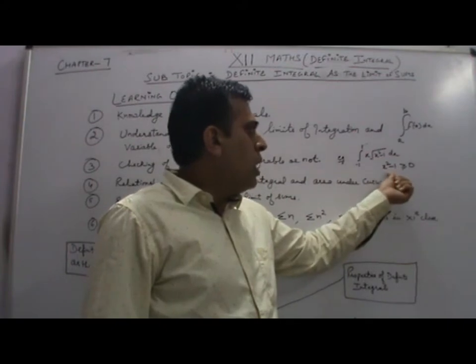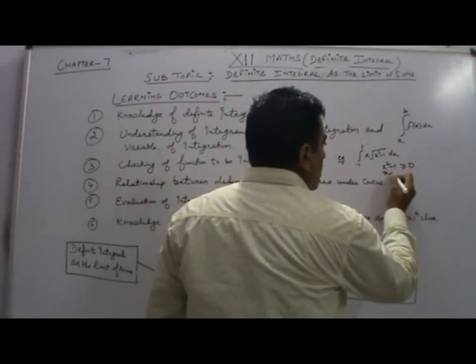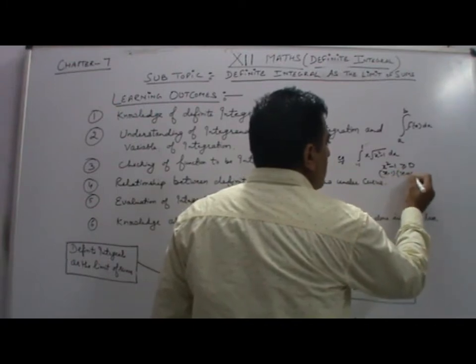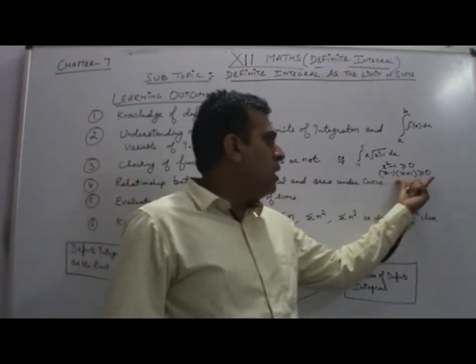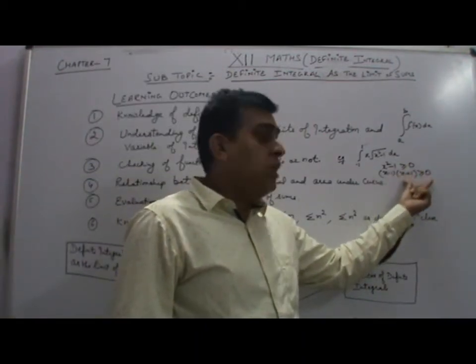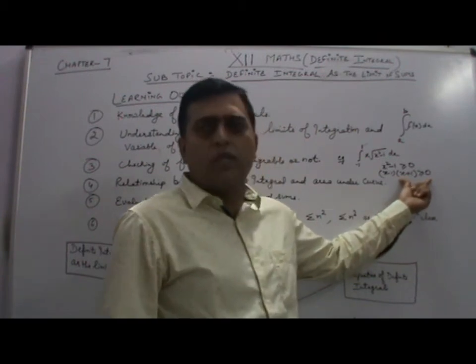Then (x minus 1)(x plus 1) is greater than or equal to 0.